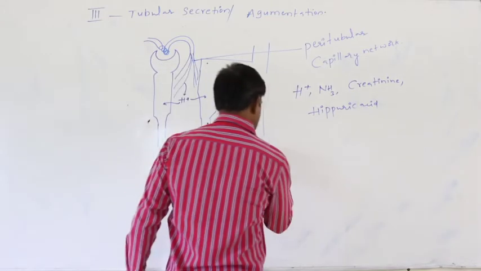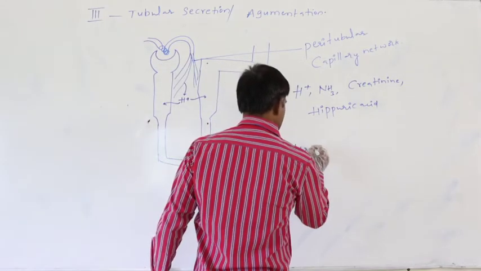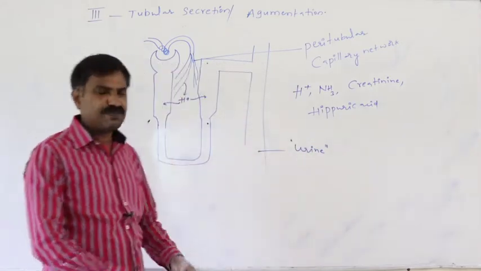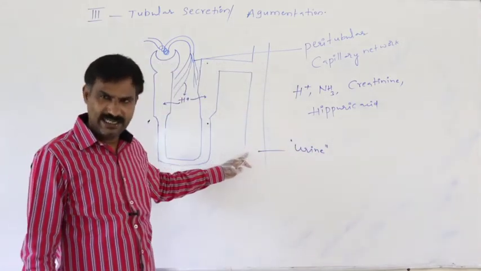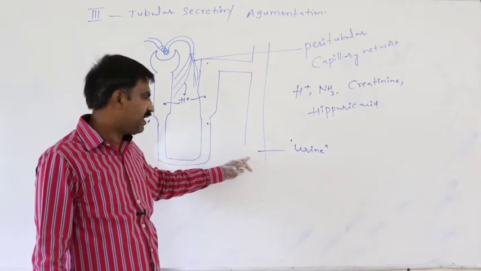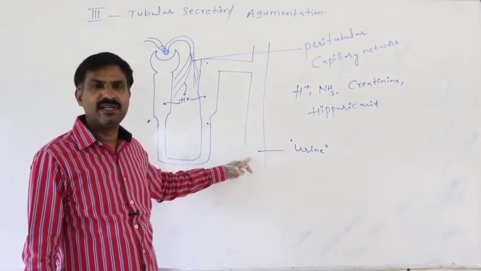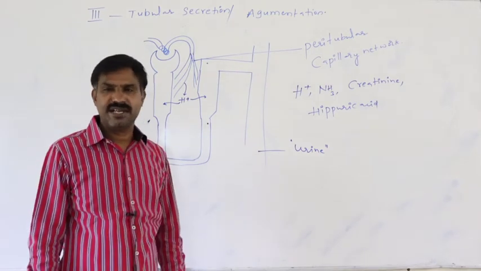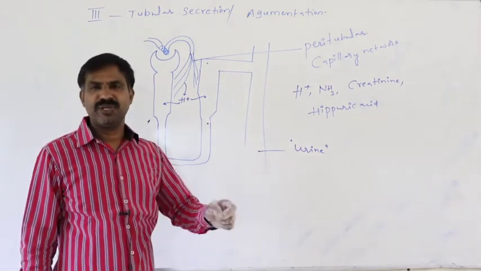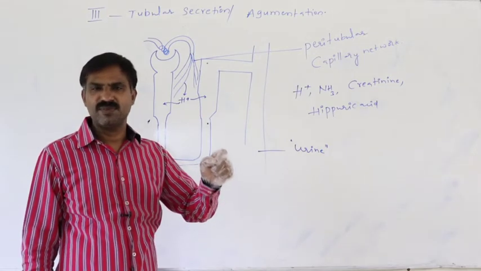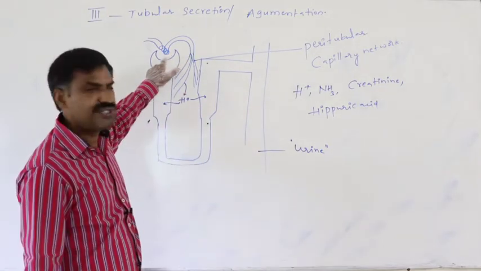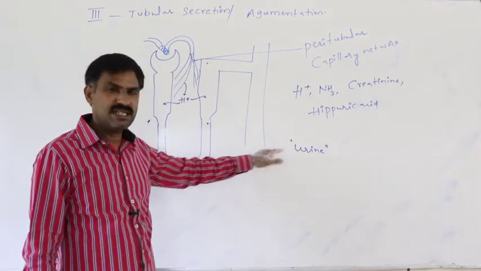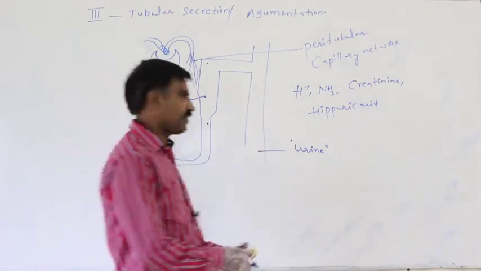Then onwards that is said to be the urine.